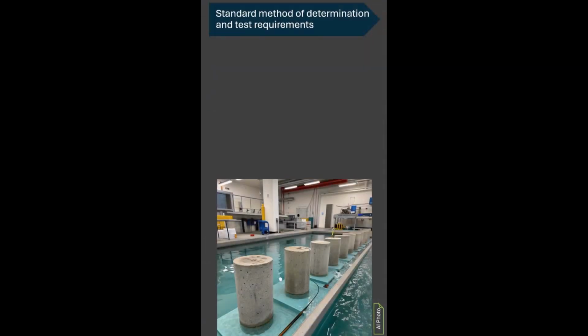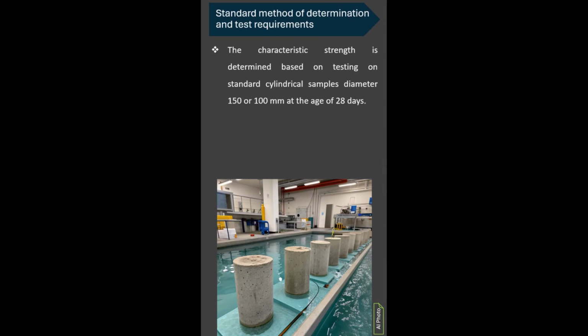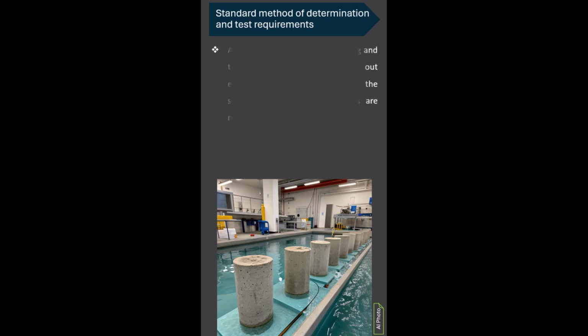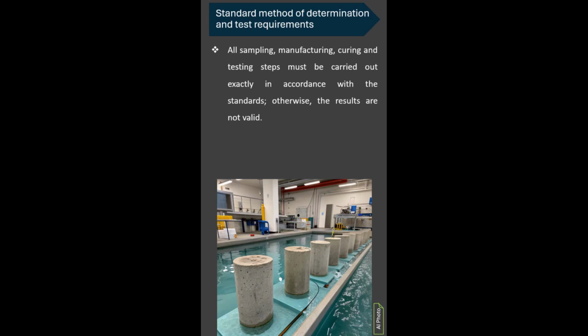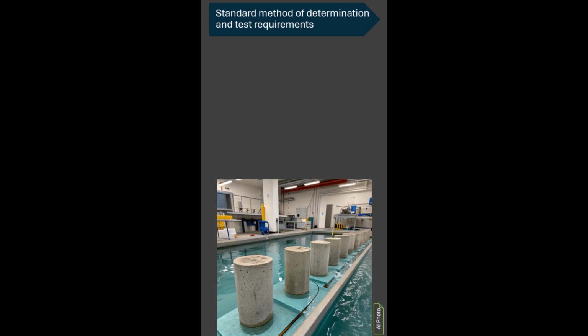Standard method of determination and test requirements. The characteristic strength is determined based on testing on standard cylindrical samples, diameter 150 or 100 mm, at the age of 28 days. All sampling, manufacturing, curing and testing steps must be carried out exactly in accordance with the standard, otherwise, the results are not valid.